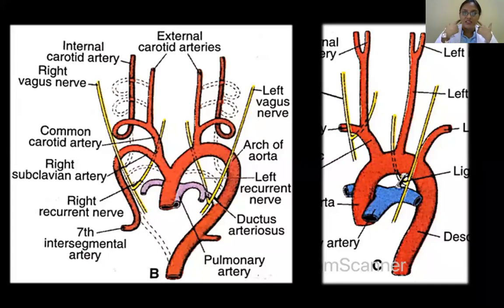So this vagus now, it's just coming down like this. Then it has to supply the larynx. So where do you have the larynx? You have it here. Okay. So this is the region where the respiratory diverticulum is developing. So you will get the larynx, then the trachea, and then the lung buds. Okay. You're looking at the ventral aspect of the embryo.